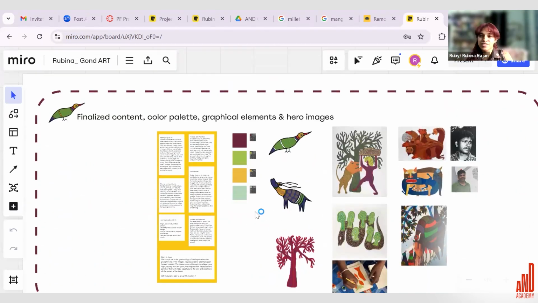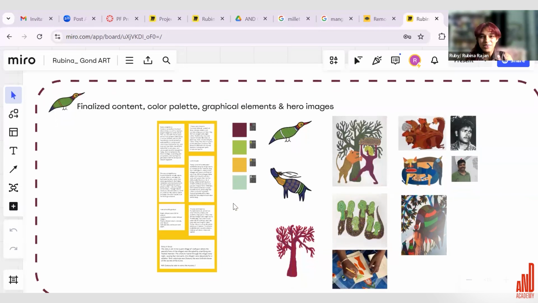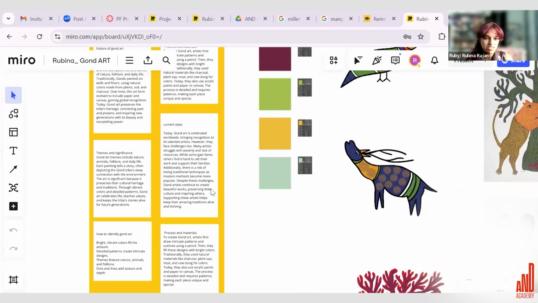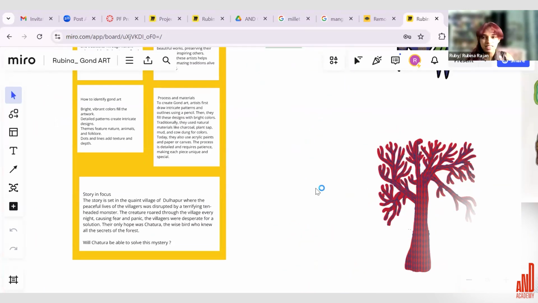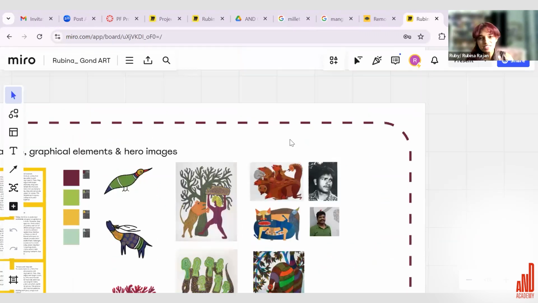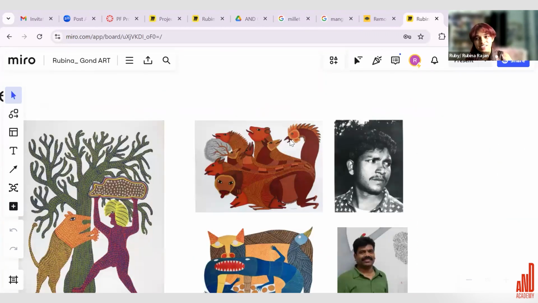I even came up with a short story to go with the brochure. Writing is also something I like, and children's literature, children's books are also one of my interests. So I think this project combined all of that together. I came up with a small story where there is this monster that is plaguing the village. And then again, I used my background in sciences and research and wildlife. There are a lot of stories about human wildlife conflict.